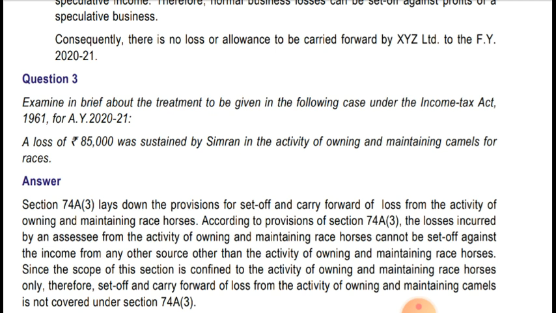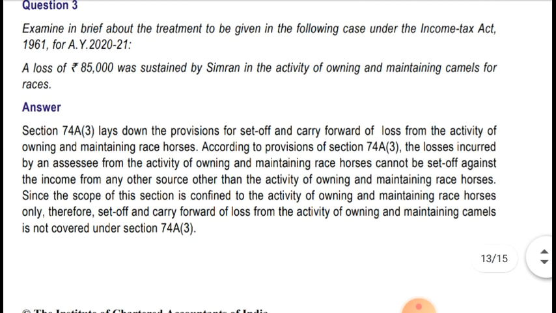Let's see what the answer is saying. Section 74A(3) lays down the provision for set off and carry forward of losses from the activity of owning and maintenance of racehorses. According to section 74A(3), the loss incurred by an assessee from the activity of owning and maintenance of racehorses cannot be set off against income from any source other than the activity of owning and maintenance of racehorses. As I said, that loss can be set off only against income of owning and maintenance of racehorses.